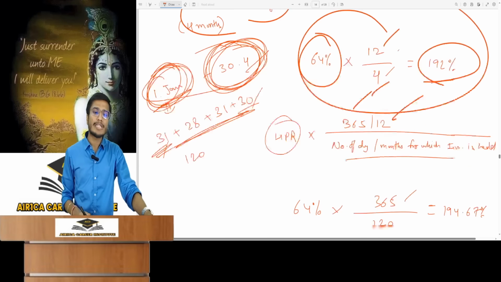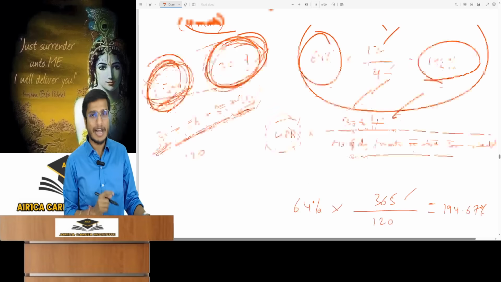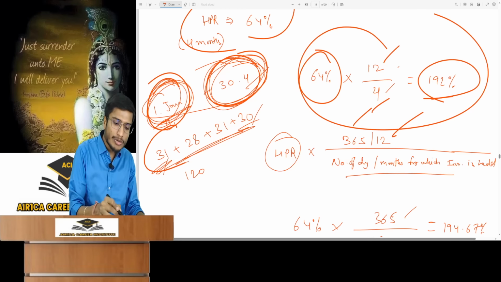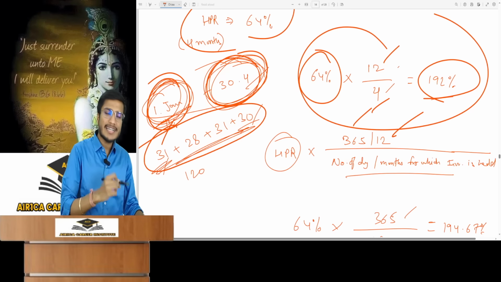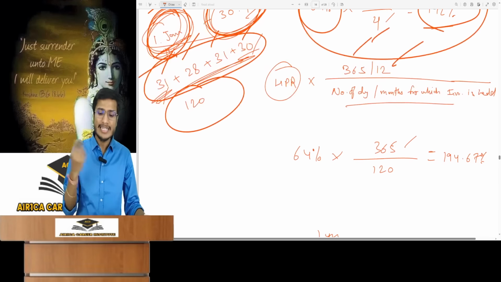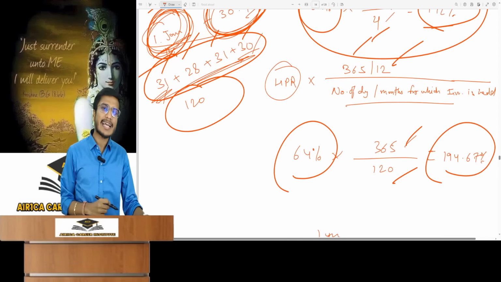Suppose we did this on a daily basis. On January 1st, I invested. Today, April 30th, I calculate return. So for how many days did I hold it? Here you count the days from January to April. So 31 days of January, 28 of February, 31 of March, 30 of April, which is 120 days. So holding period return will be divided by 120 days and multiplied by 365 days. That return is the annual return.